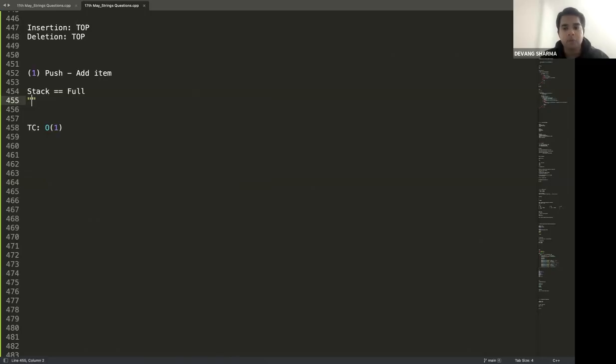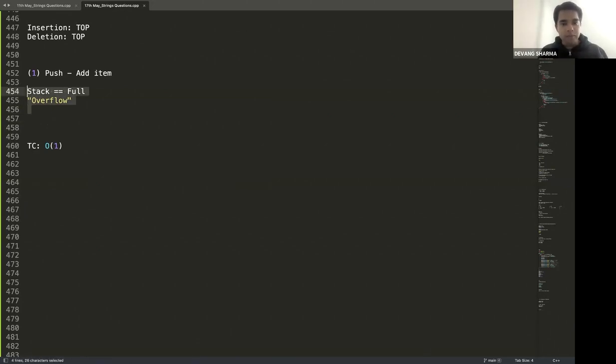Correct. If your stack is full and then you want to insert, that is when you will get the overflow. Overflow is a generic term. It's not just limited to stack. Overflow is with any data structure for that matter. Whenever the size has reached the limit and you try to insert more, that is when you get the condition of overflow. You would have seen this error, stack overflow, a lot of times.